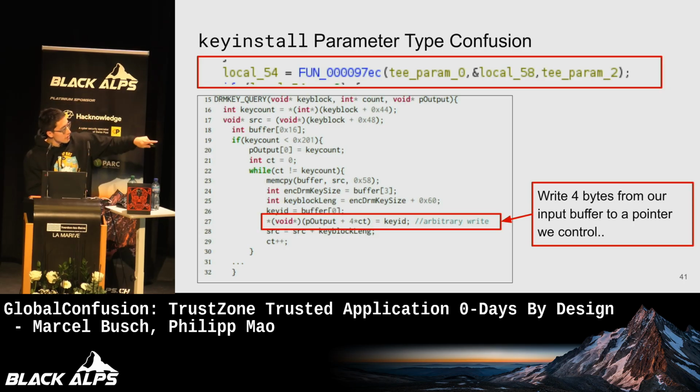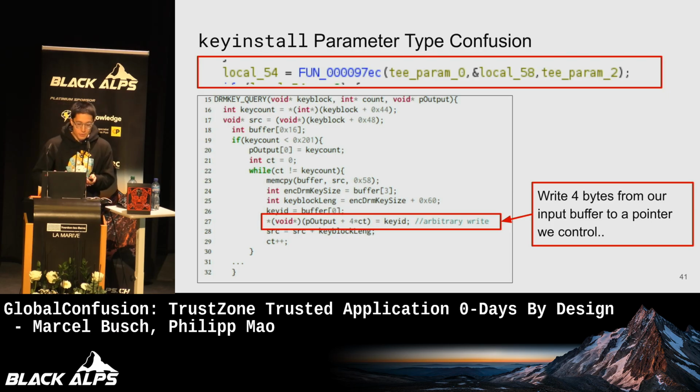And in the box outlined here, the trusted application writes an integer, or 4 bytes, into an offset of P output, which we fully control. And key ID is also read from the key block, which is also one of our input parameters. And we can set this to a valid memory reference and essentially fully control the value of key ID. So this is a fully controlled 4-byte arbitrary write using our parameter type confusion bug.